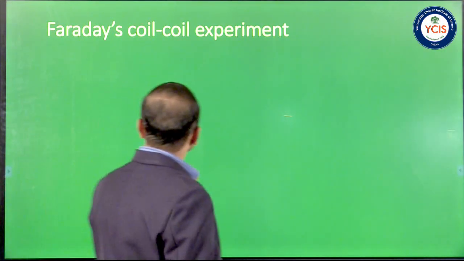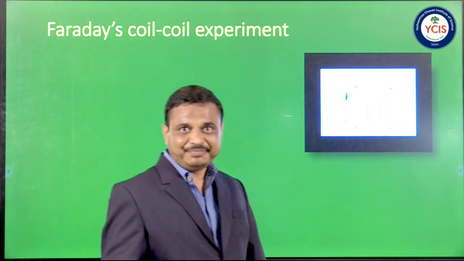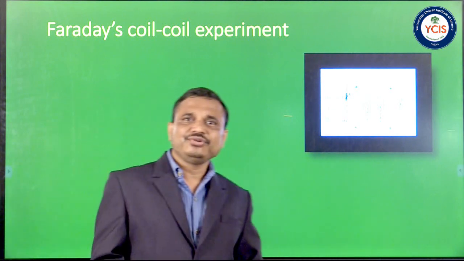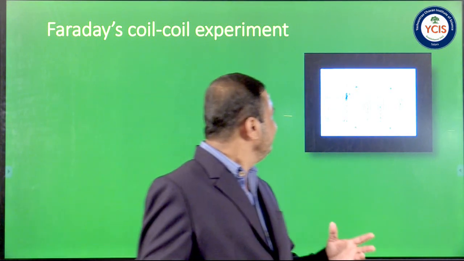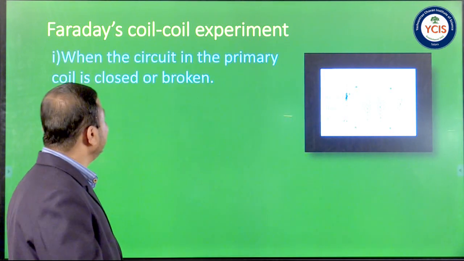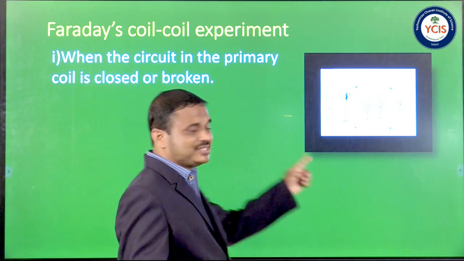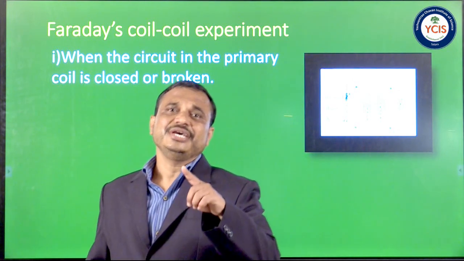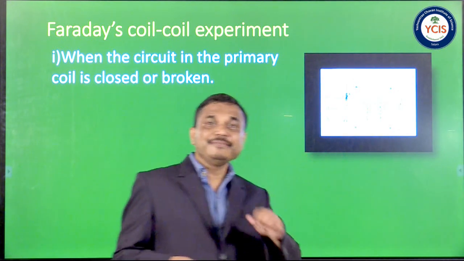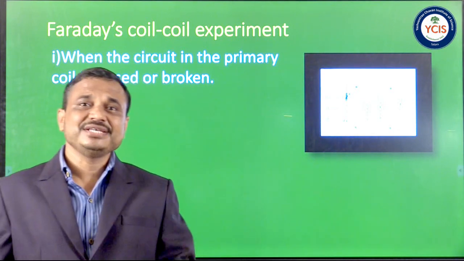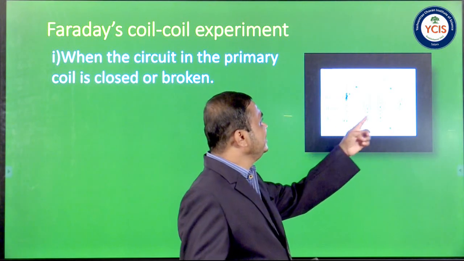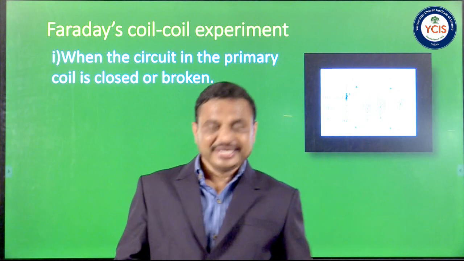The next article is Faraday's coil experiment. In this figure we see two coils, coil 1 and coil 2. Coil 1 is connected to a rheostat, jockey and plug key, while coil 2 is connected to a galvanometer. It is found that when the circuit of the primary makes or breaks, the galvanometer shows a momentary deflection. Coil 1 is called the primary coil. When the primary circuit makes or breaks, there is an increase or decrease of current in coil 1, and then there is a momentary deflection in the galvanometer.